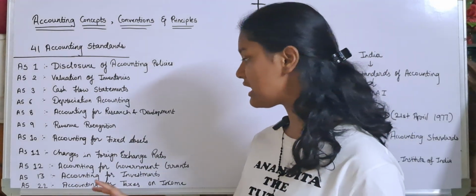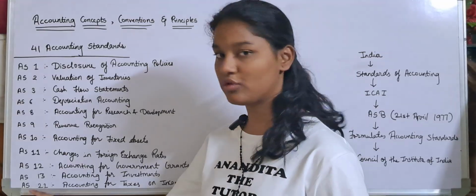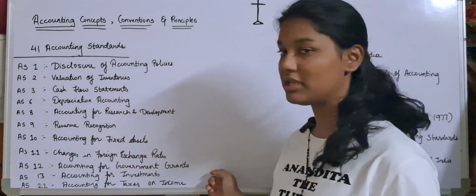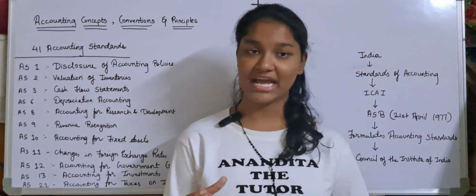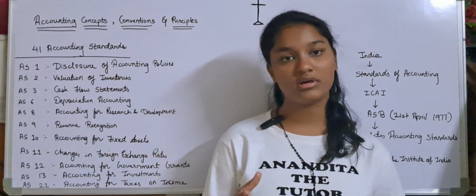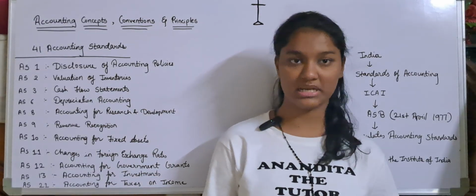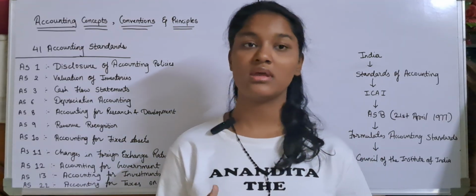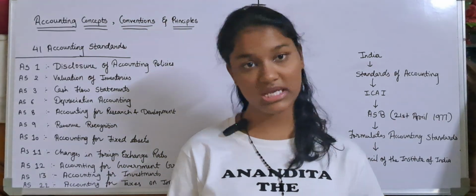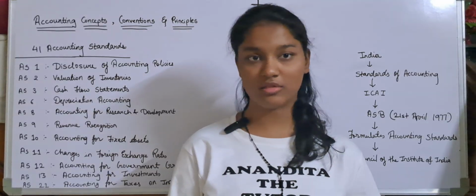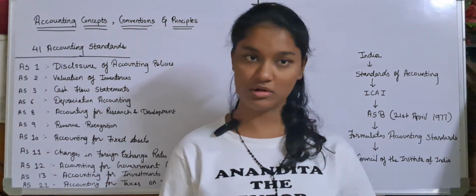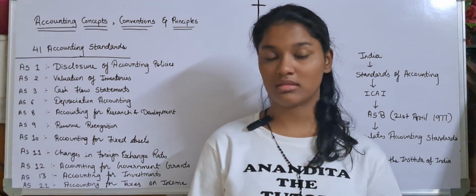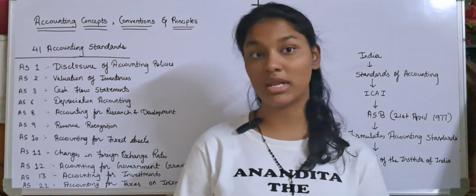And the last we are going to learn for today is AS22. This is accounting for taxes on income. Now, what are taxes? Government takes tax from every citizen of India, provided that a person who is earning income is above 18 years old, and that person is earning from some source. So these taxes are charged on income, right? That is known as income tax.